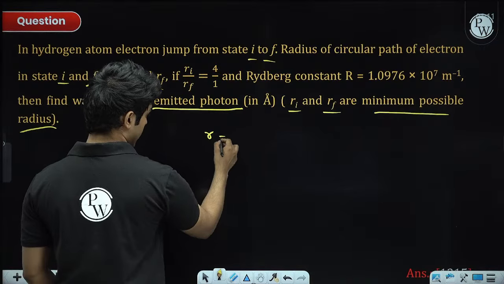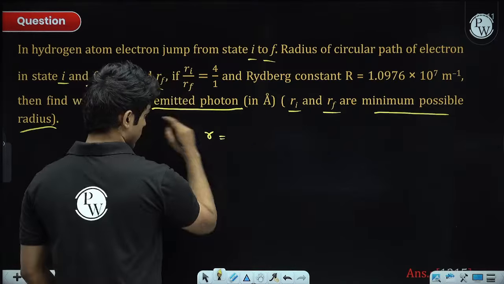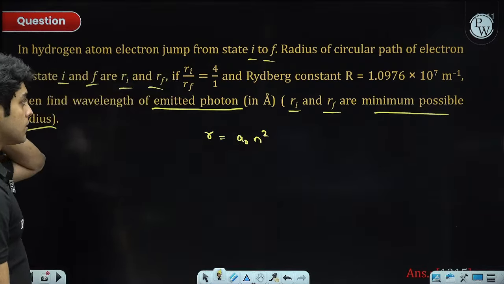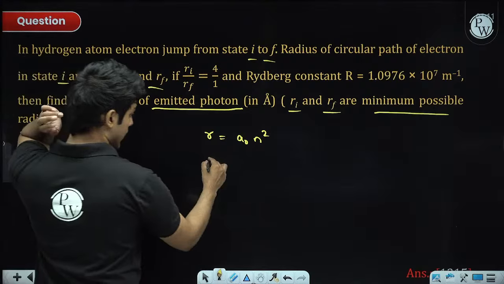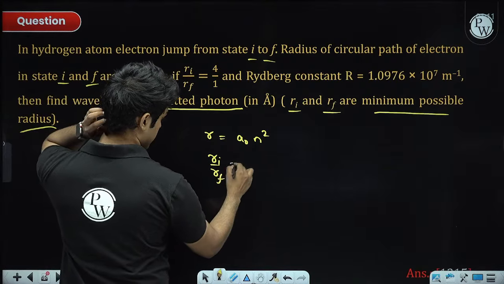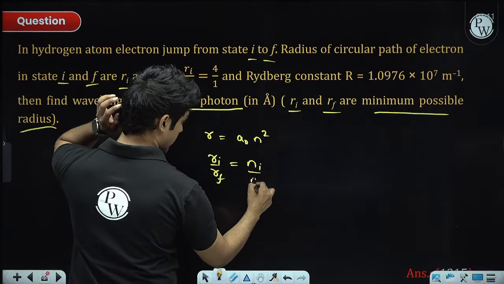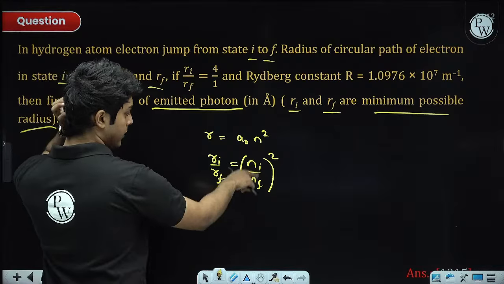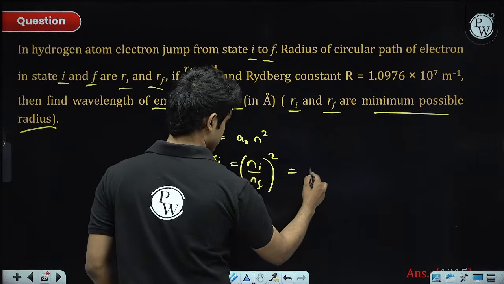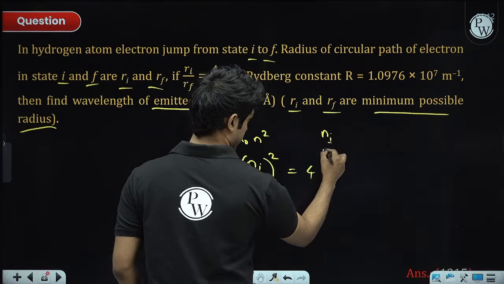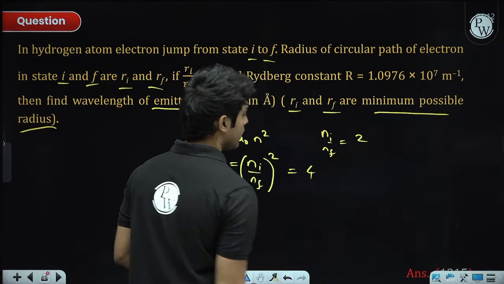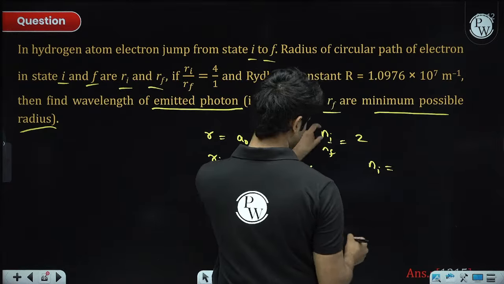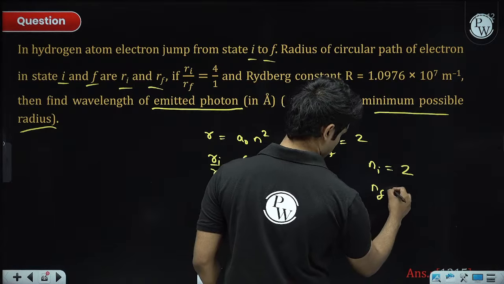The radius of the nth hydrogen orbit is a naught n squared, where a naught is 0.529 angstrom. So Ri by Rf equals (Ni by Nf) the whole square. Because it's the minimum radius, n will be the minimum possible integers. Ni by Nf is 2, so the minimum natural numbers are Ni equals 2 and Nf equals 1.